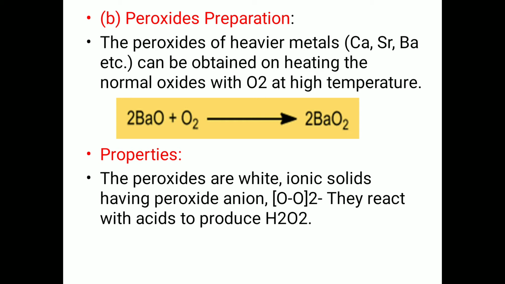Properties. The peroxides are white ionic solids having the peroxide anion. They react with acid to produce hydrogen peroxide.